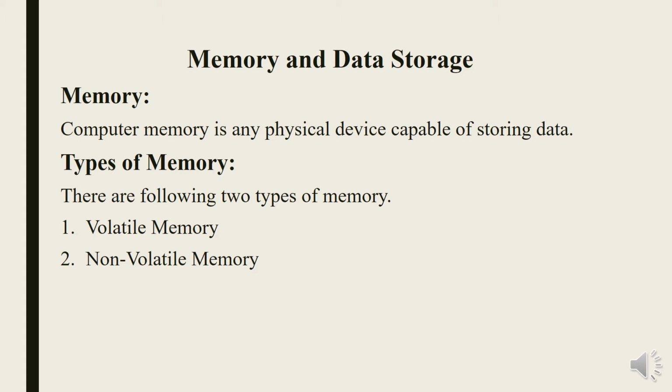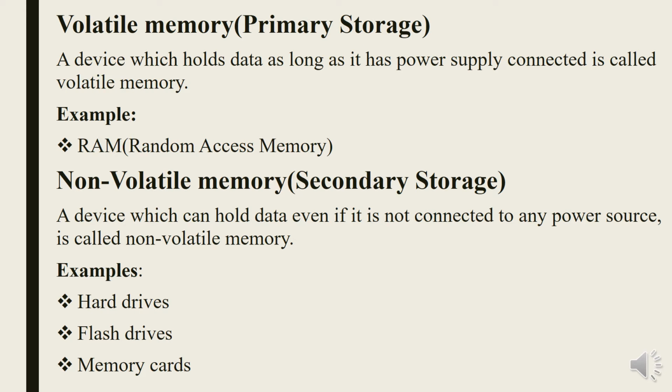Types of memory. There are two types of memory: volatile memory and non-volatile memory. Volatile memory, also known as primary storage, is a device which can hold data as long as it has power supply connected. Example of volatile memory is RAM, random access memory.